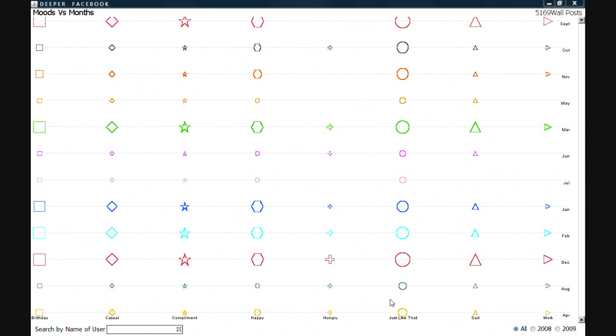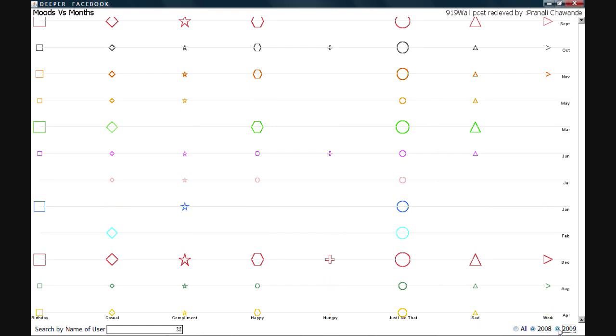After analyzing the connections established by wall posts, let's dwell a little deeper into the contents of it. On the x-axis we see moods of the people that have been mapped through the wall posts on different people's wall. The y-axis denotes the months, and the size of each shape is the count. Hovering over each data point, we see the month, the mood, and the count on the right-hand top corner. The various colors depict the different months, and the shapes the different moods. The data can also be filtered based on the years, 2008 or 2009.